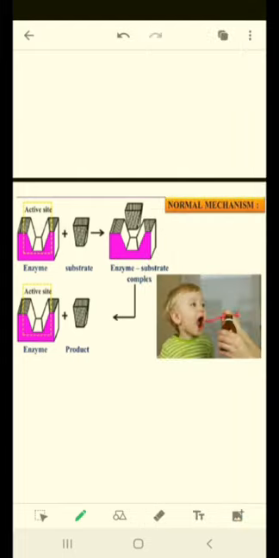When this enzyme substrate complex forms, then after a time interval the substrate or the receptor turns into the product, and the product is separated from the enzyme. So this is the normal mechanism. Enzyme and substrate connect, there is a formation of the enzyme substrate complex, and then it turns into the product.